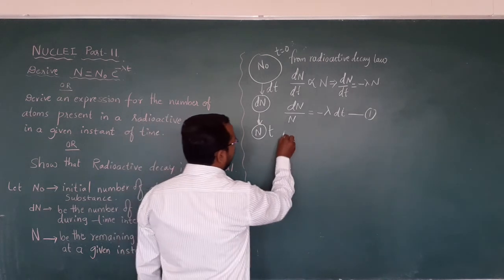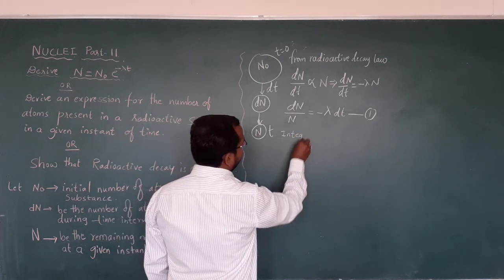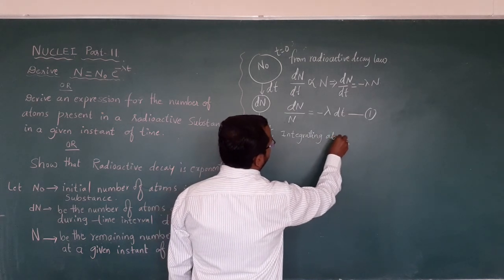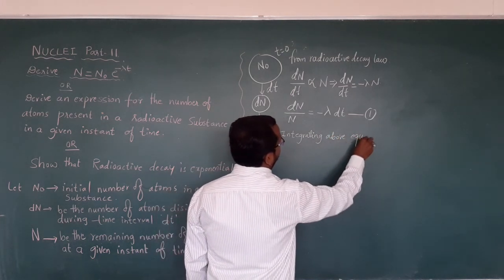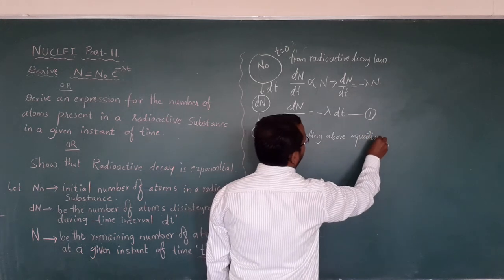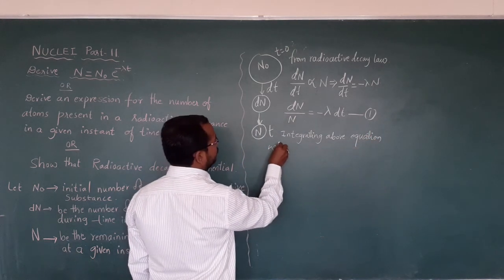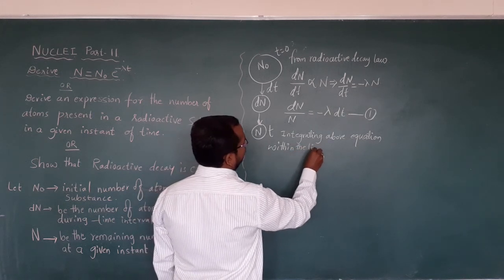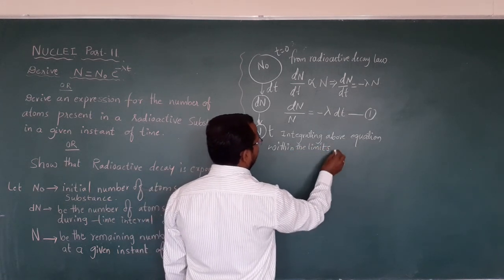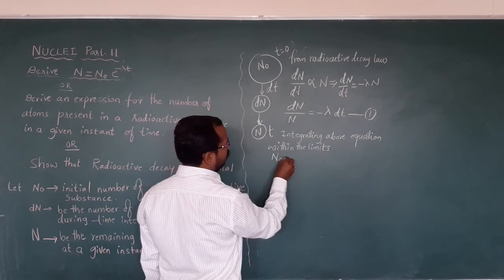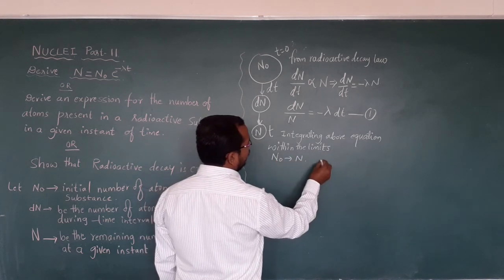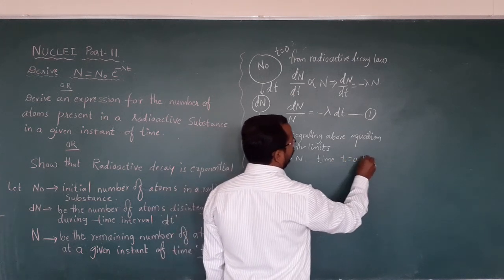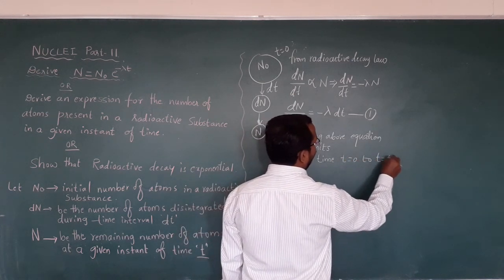Next, integrating the above equation within the limits N naught to N and time t equal to 0 to t equal to t.